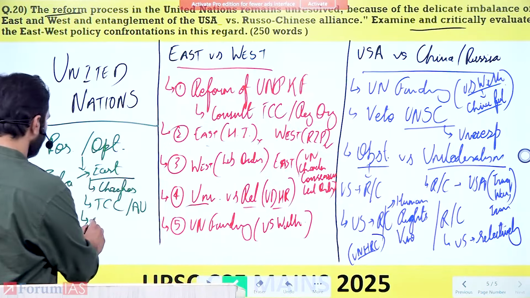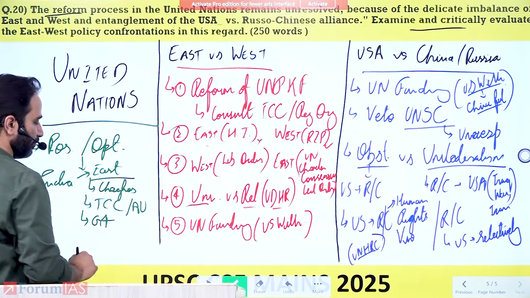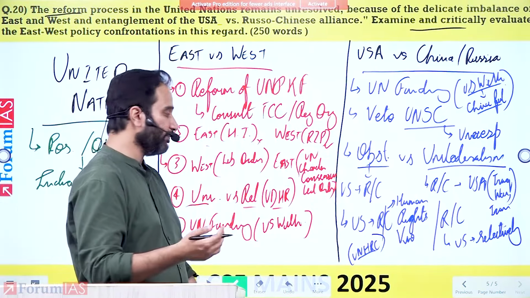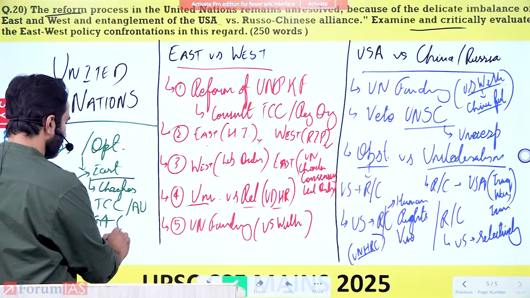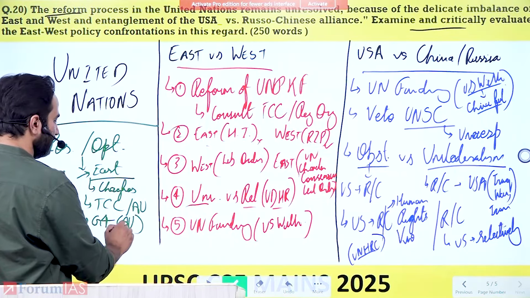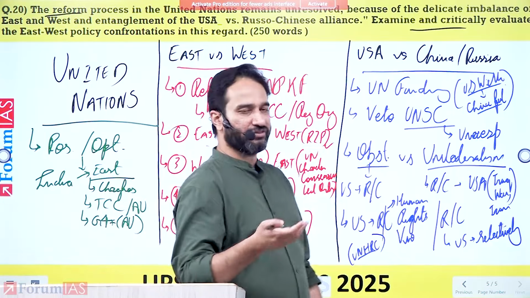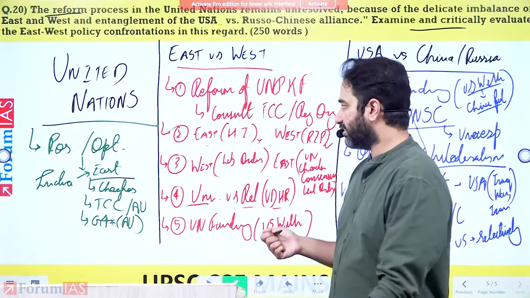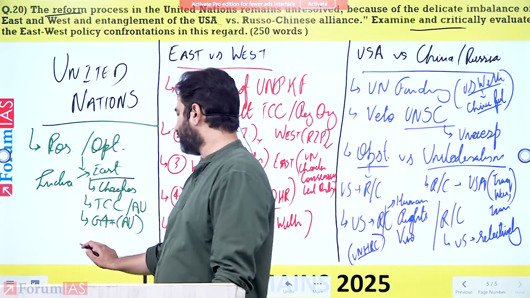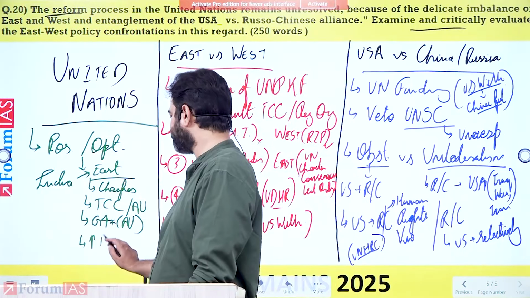You can also bring in the idea of the G4, where India supports the expansion of the UN Security Council. We also support the African Union, or an African country, getting a seat in the UN Security Council. India has increased its funding of UN bodies.